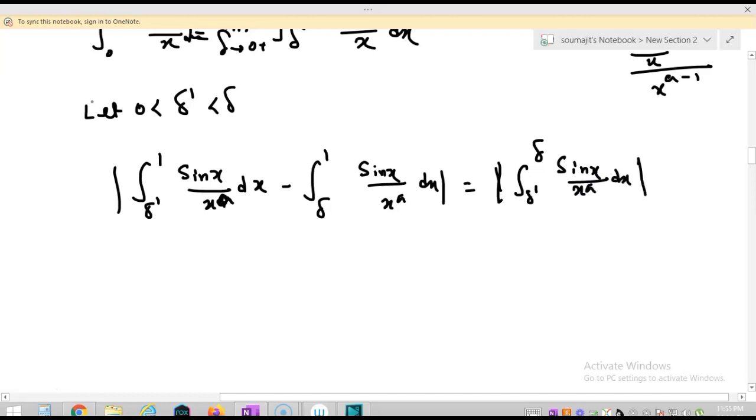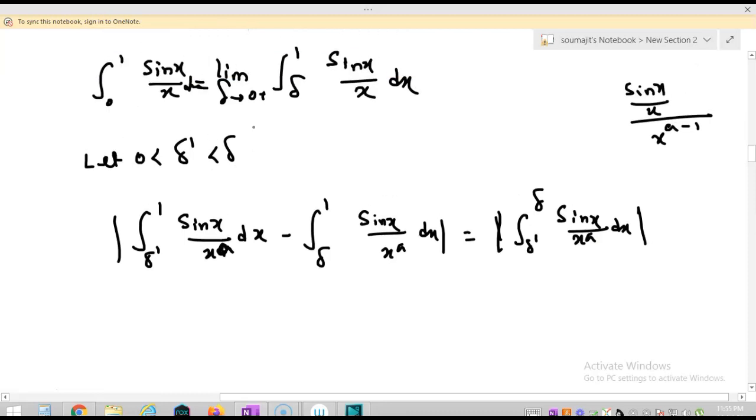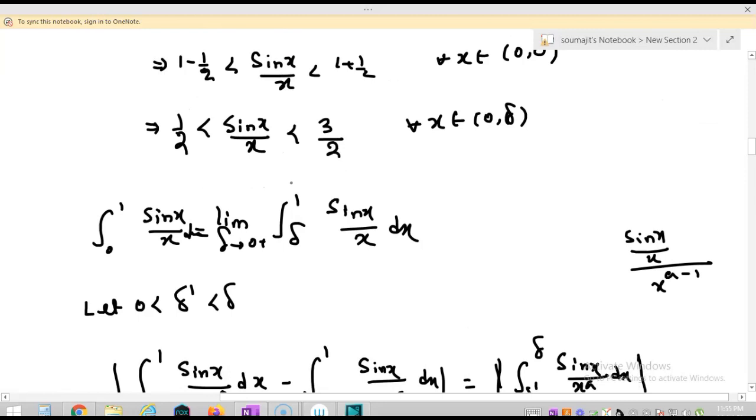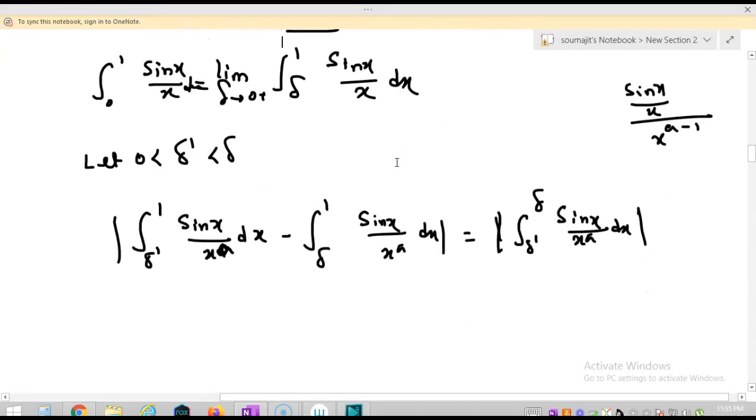Now as delta dash belongs to 0 to delta, and in this range sine x by x satisfies this condition, which condition? Yeah, this condition. So I can say that this is less or equal to 3 by 2 integration delta dash to delta, and as we need to make sine x by x, so it will be 1 by x to the power a minus 1 dx.